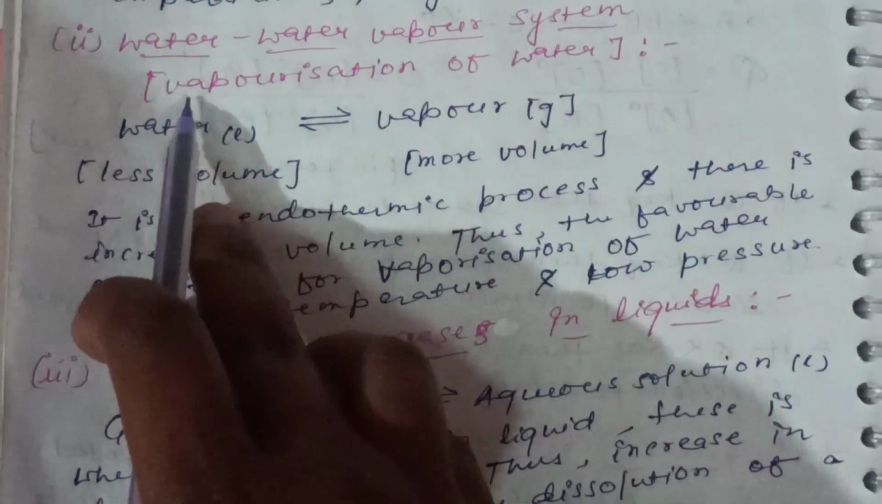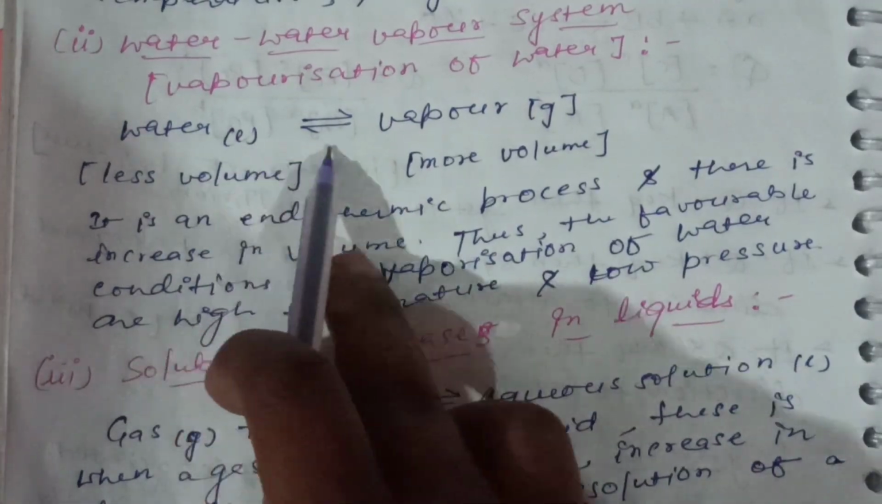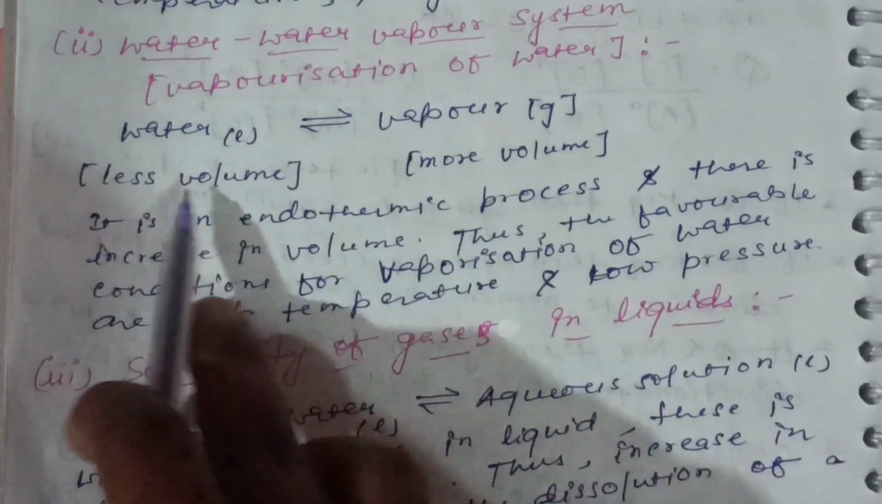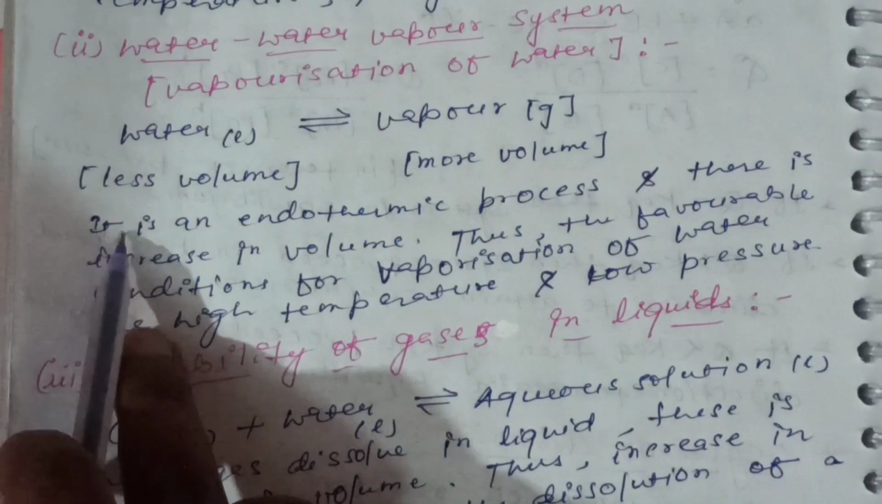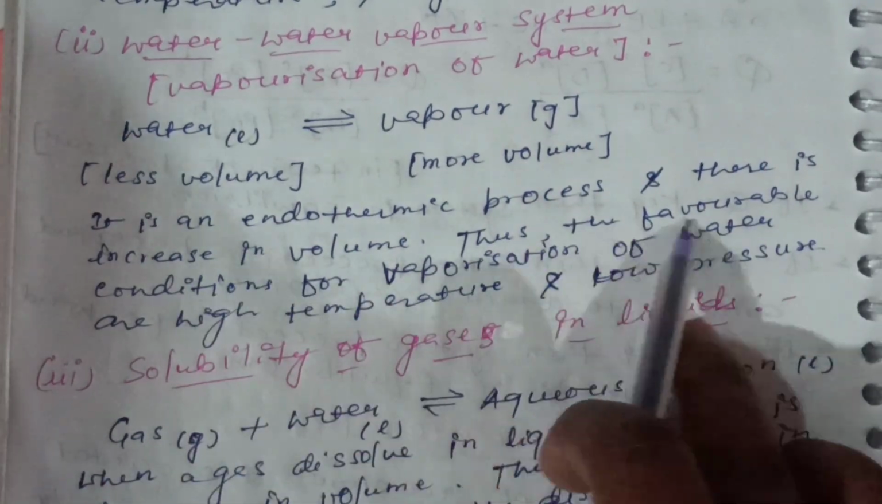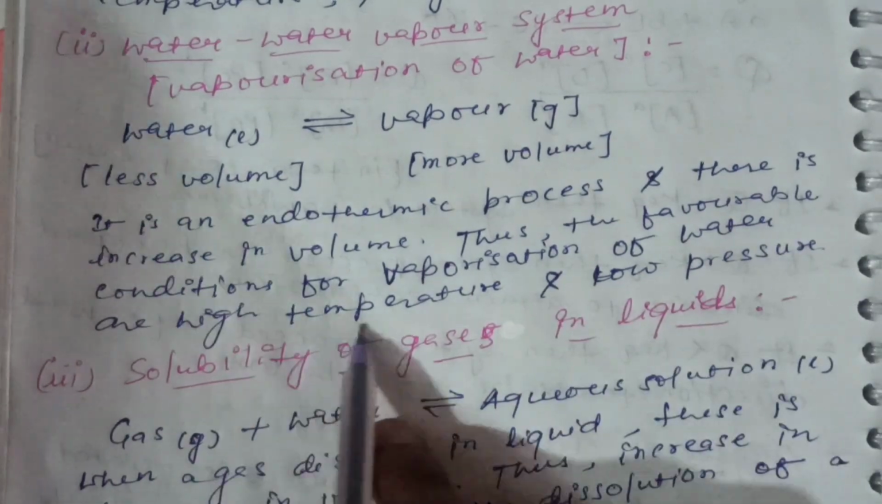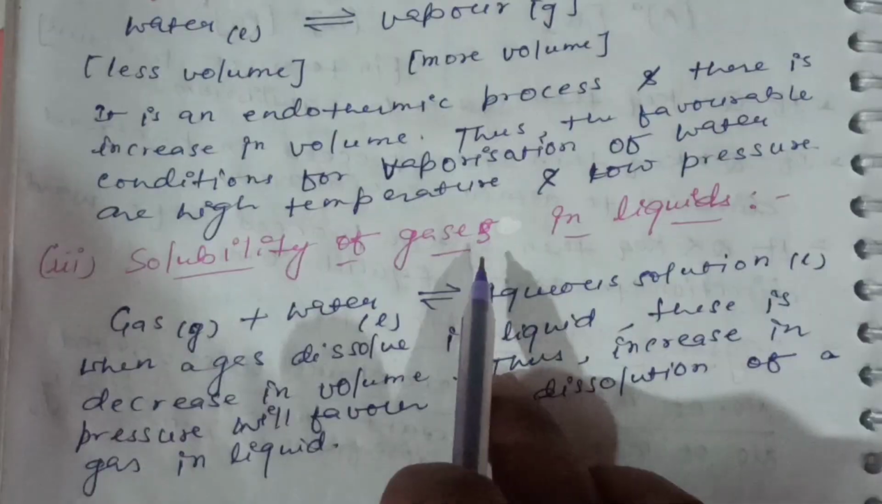Water-vapor system, vaporization of water: water (liquid) ⇌ vapor (gas), less volume, more volume. It is an endothermic process and there is an increase in volume. Thus, the favorable conditions for the vaporization of water are high temperature and low pressure.